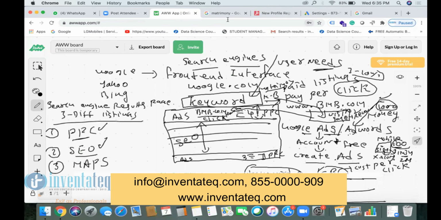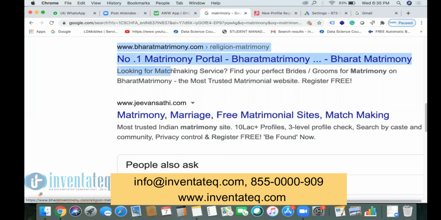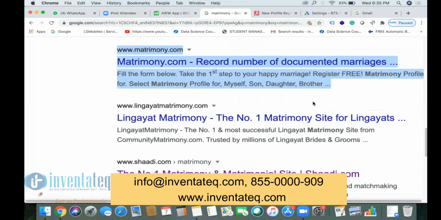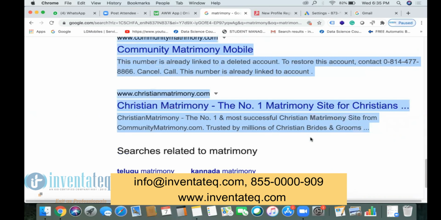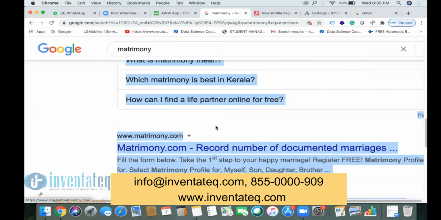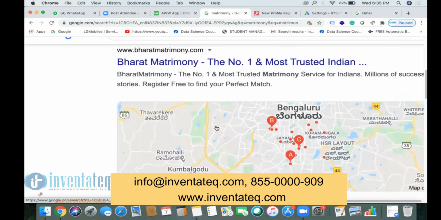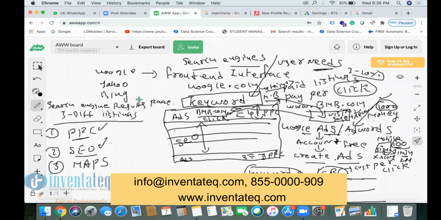Now scrolling down from here, again this listing also doesn't have the AD symbol. This listing doesn't have the AD symbol. This listing, this. So all this comes under SEO. So on the listing, if you don't find the symbol, then it comes under SEO.